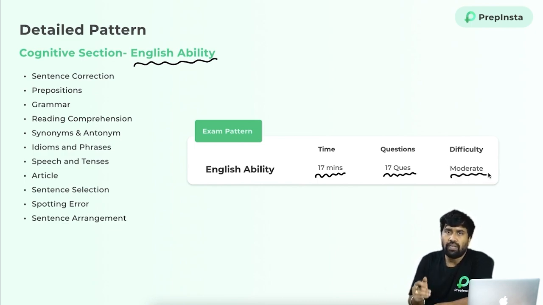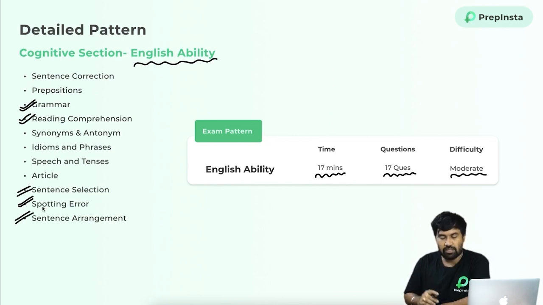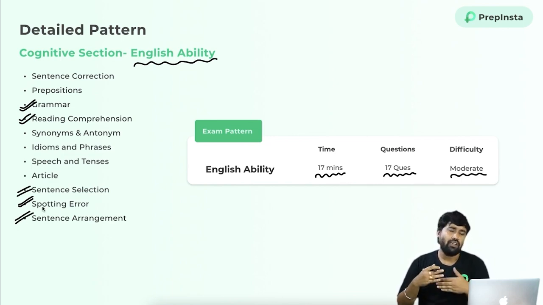And the topics they are asking in this English ability are nothing but sentence correction, prepositions, grammar, and reading comprehension. On the list given below, I prefer most of the questions they're asking are on grammar, reading comprehension, spotting errors, sentence completion, and sentence rearrangement. These topics are a little important and they're asking a repeated number of questions on these important topics.